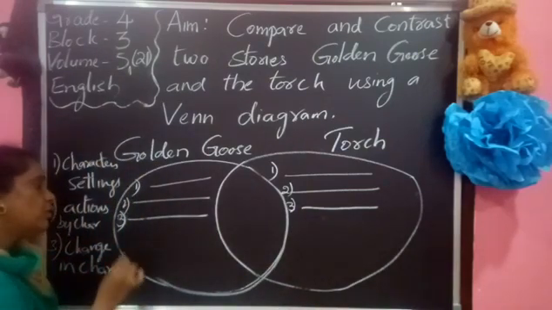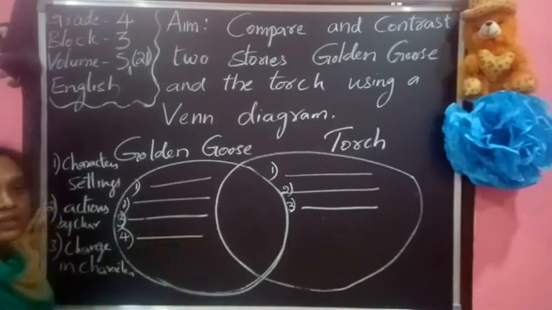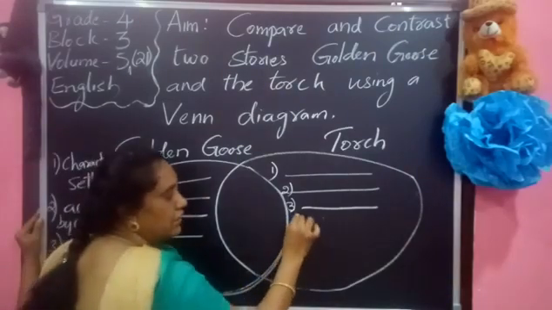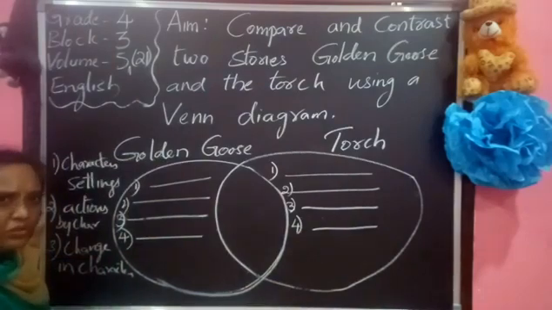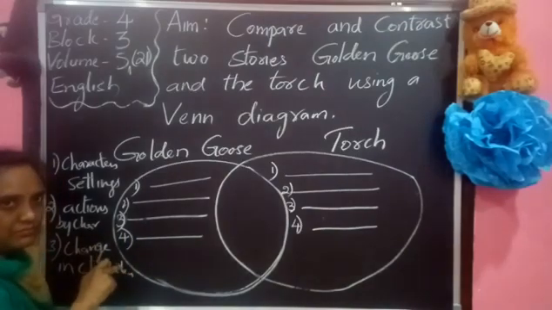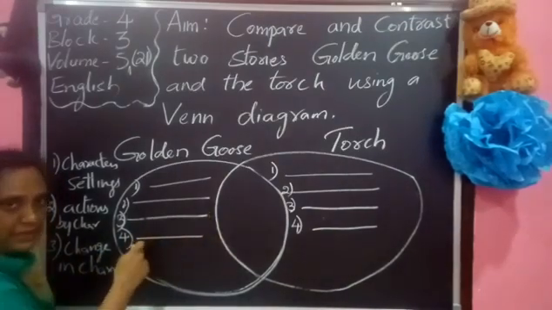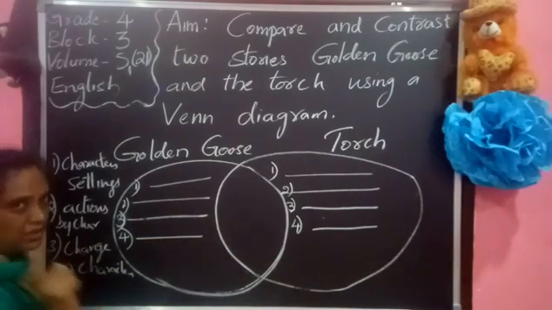Yes. Now, so who is giving the gold here? The Golden Goose is giving the gold. And coming to here, the torch is giving the gold. So what is similar in both? Is there any similarity? Okay. Here gold is given by the goose, and there the torch is giving the gold.